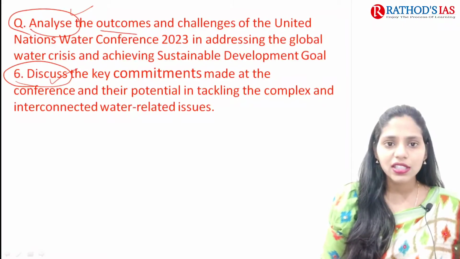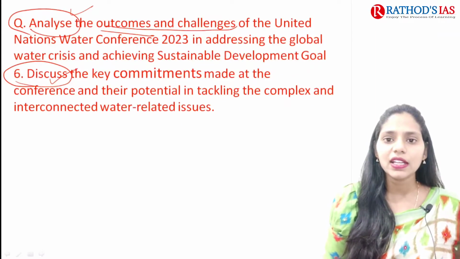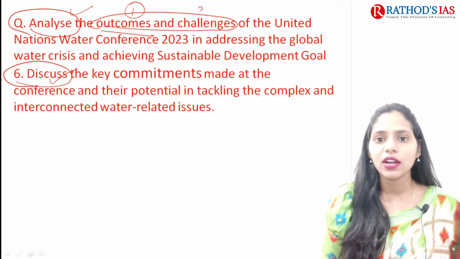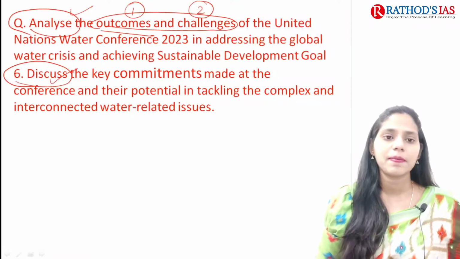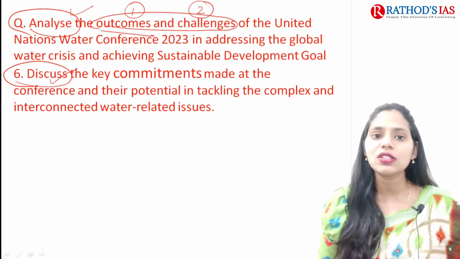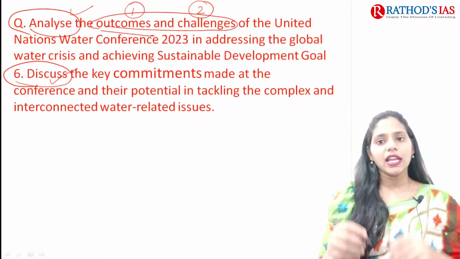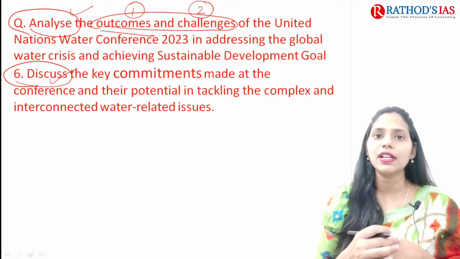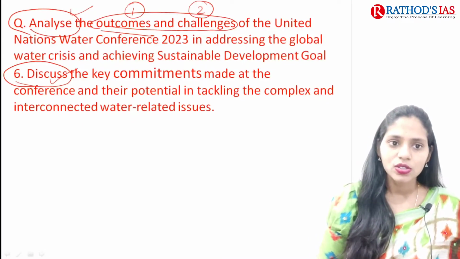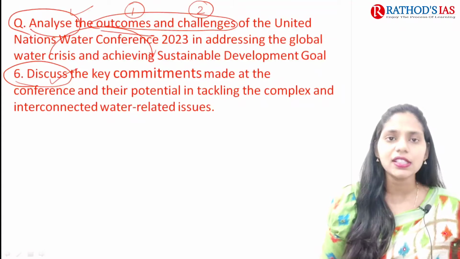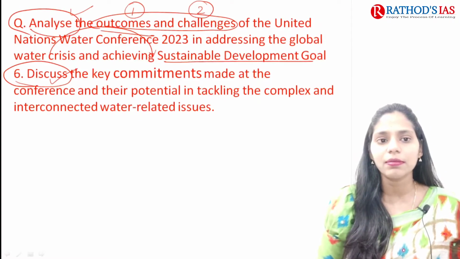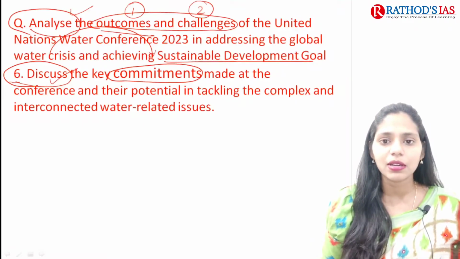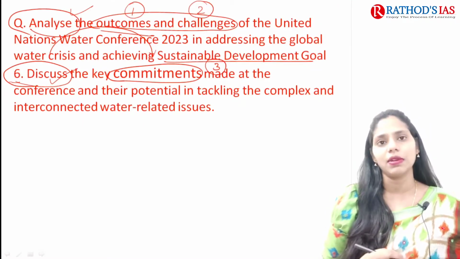It is asking about analyzing the outcomes, and you have to see what the challenges of this United Nations Water Conference are. This question is connecting the global water crisis with Sustainable Development Goal 6. And it is even asking about the key commitments. So the third part here is key commitments.